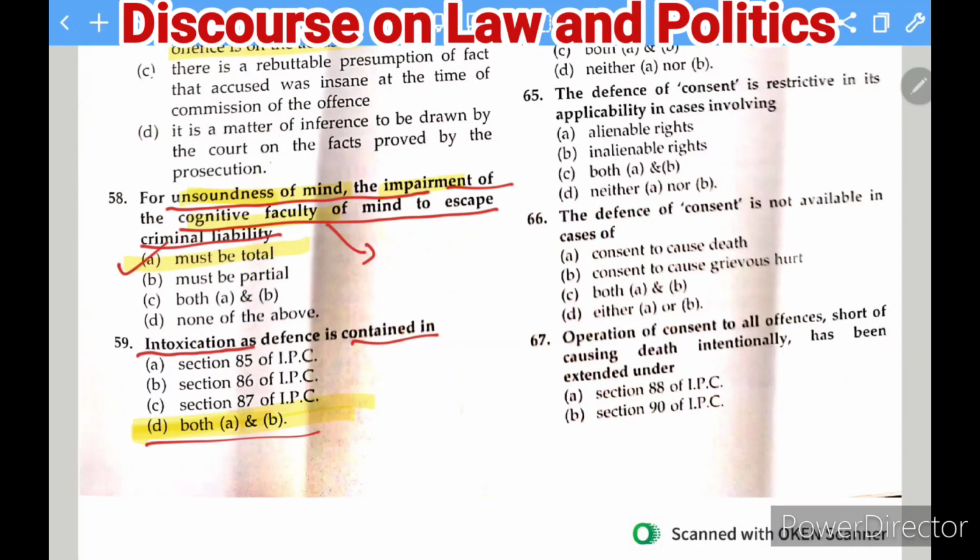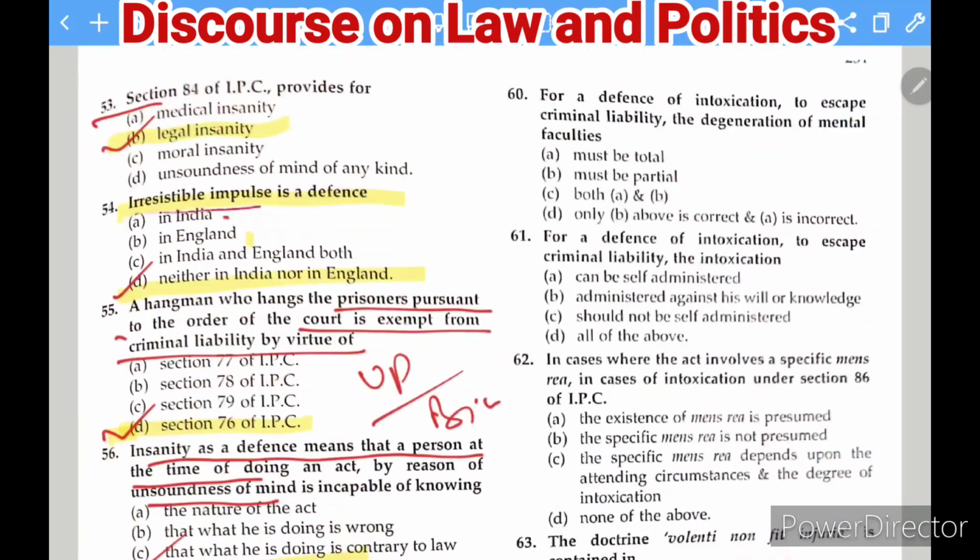Next question is here: for a defense of intoxication to escape criminal liability, the degeneration of mental faculties must be total, or must be partial, or C, both. So what you find, my dear friends, is that it is with respect to intoxication. In this case, the accused person has to prove that there is a total degeneration of mental faculty. Then he will be able to take this defense which is given in A.